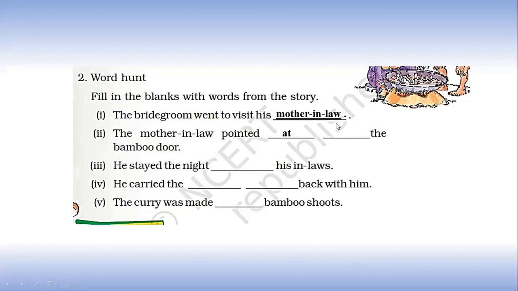There is nothing here, children. You can ignore this blank. He stayed the night dash his in-laws. With his in-laws. He carried the dash back with him. He carried the bamboo door back with him. And finally, the curry was made dash bamboo shoots. The curry was made from bamboo shoots.